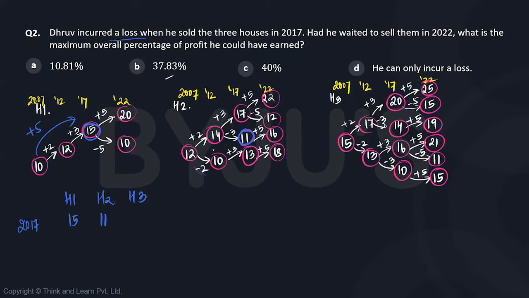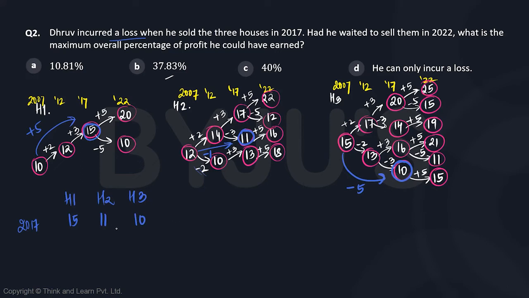So it was sold at 11. So this is a loss of 1. So we need a loss of 4 when it comes to house 3. A loss of 4 would mean from 15, it should be 11 or less. So the only possibility is if there is a reduction of 5. So it was sold at 10 in 2017.